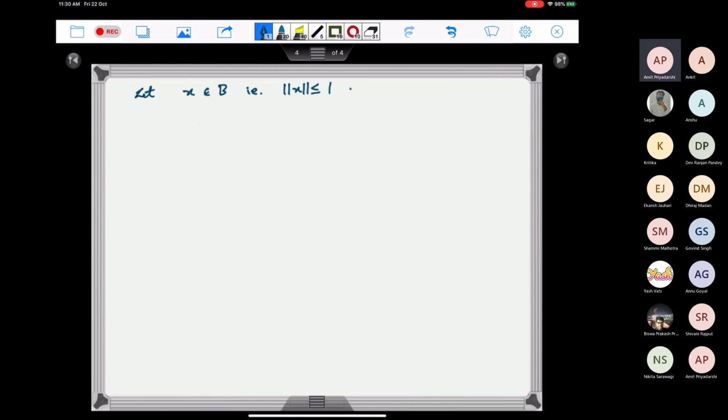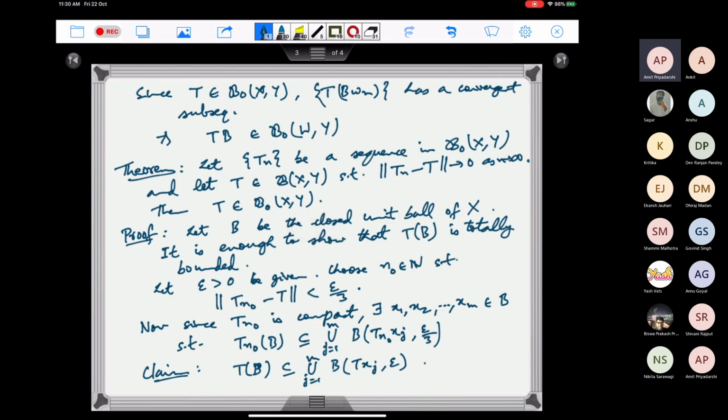If we take x in B, then what we know is that T_n0 of B is contained in the union of these balls of radius epsilon by 3.